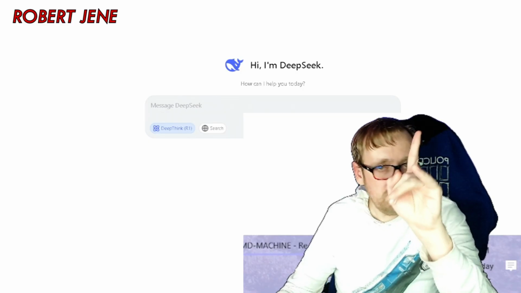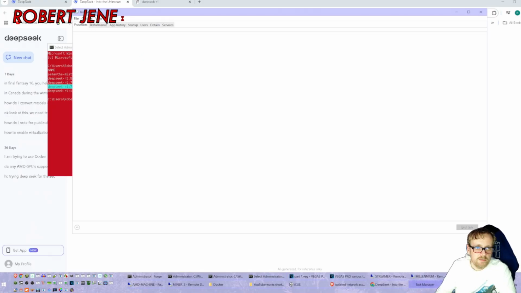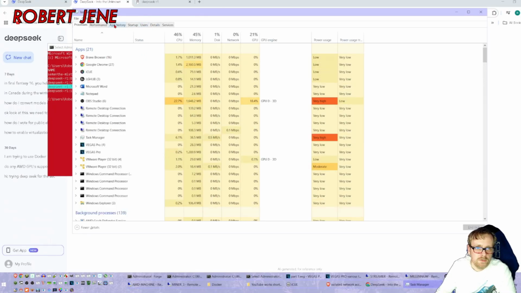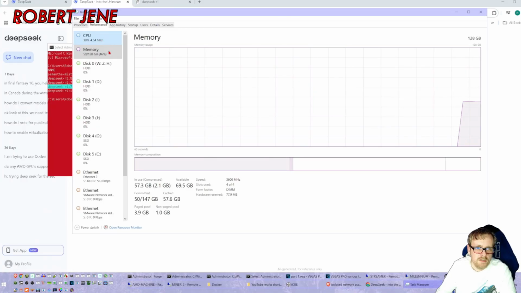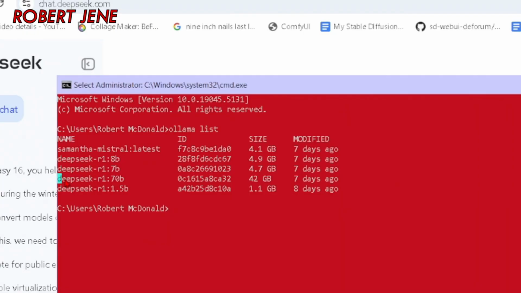But I do want to do some tests. So let's try on my machine that's got 128 gigabytes of system RAM, and let me go to performance, see how much I have available. I have 59 in use out of 128. Let's go ahead and try the 70 billion model. I could probably run a bigger one, but this is the computer with the most RAM available right now.